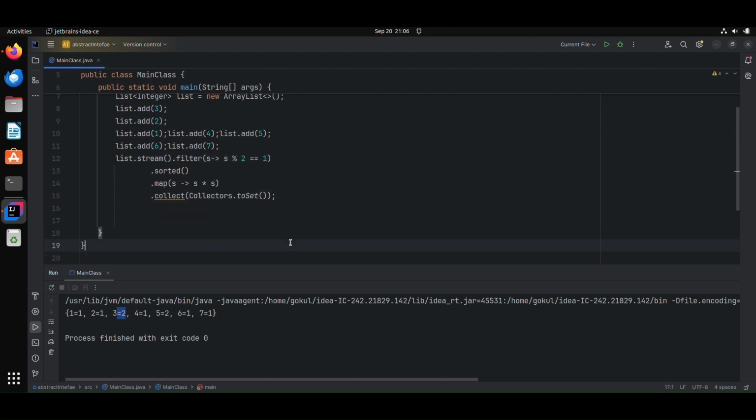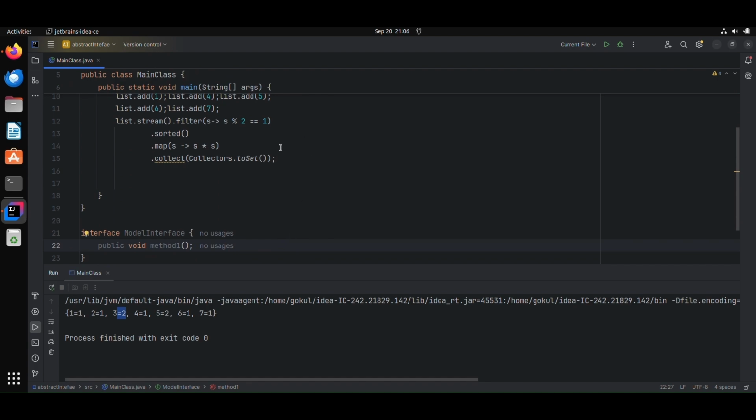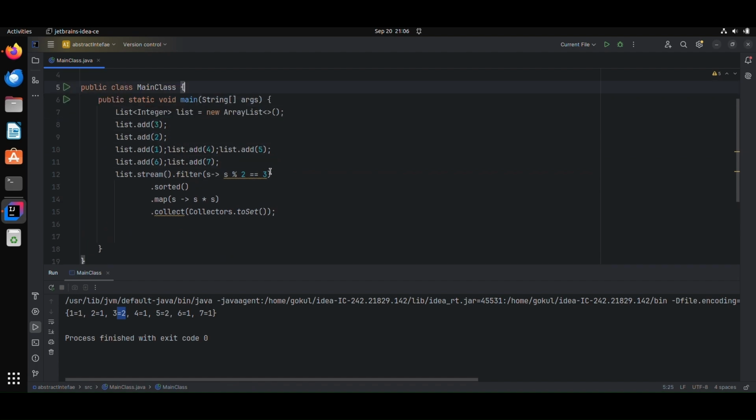Now see, I give a filter condition like an impossible function, which will give false for all the elements.